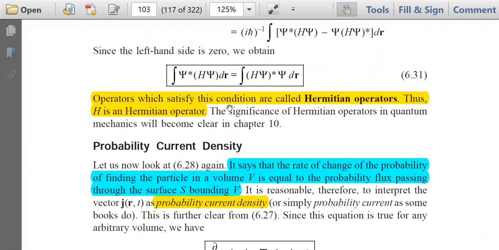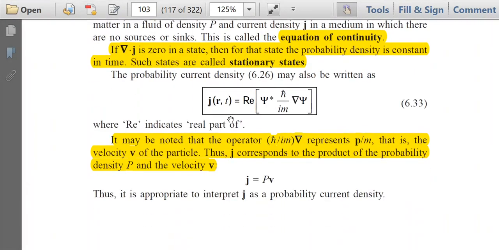Now the right hand side of this equation can also be expressed in this manner: the real part of psi star, h cut by im, into grad psi. If we evaluate the real part of this complex expression, then in both cases the right hand side will be equal. We are not going to derive this, but right now you consider that the right hand side is similar in both cases.